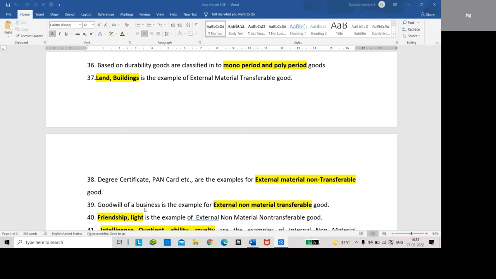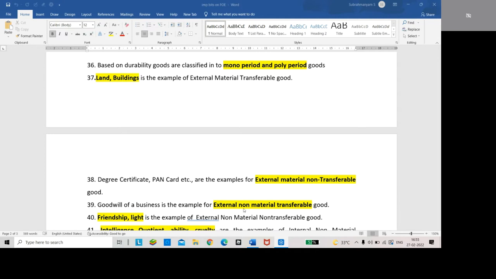Goodwill of business is the example of external non-material transferable good. We cannot touch and feel it, but we can see it, and we can share goodwill or business ideas with other persons.